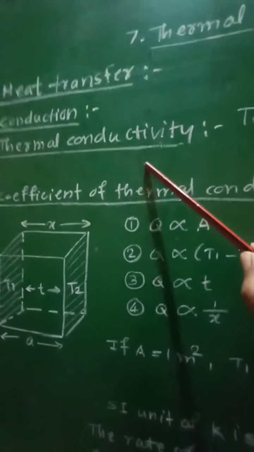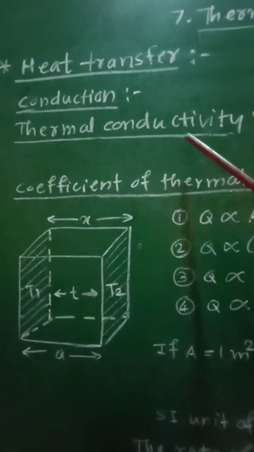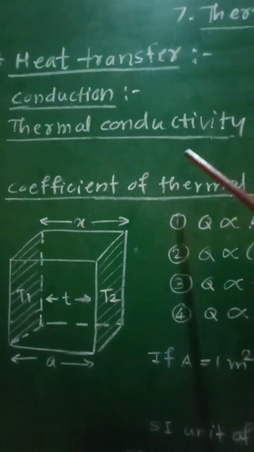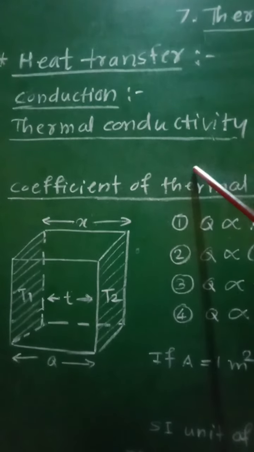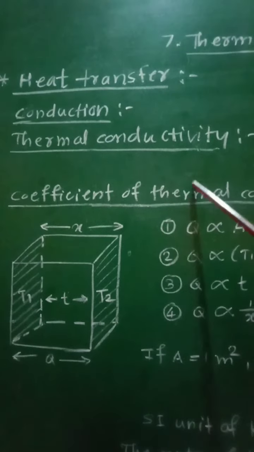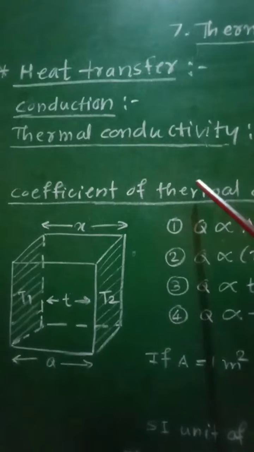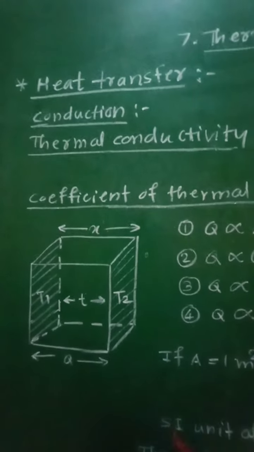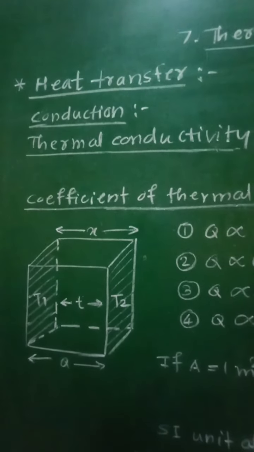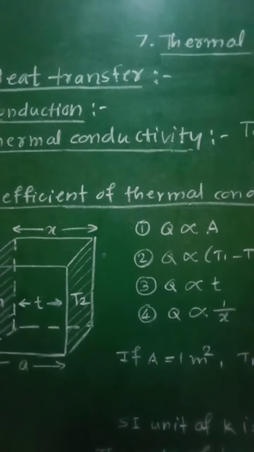Now how much ability of conduction of heat is possessed by that material will be called as the thermal conductivity of that material. Now the good conductors of heat have higher thermal conductivity as compared with the bad conductors.